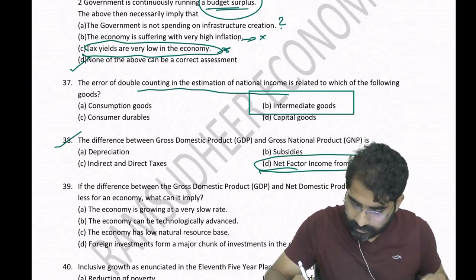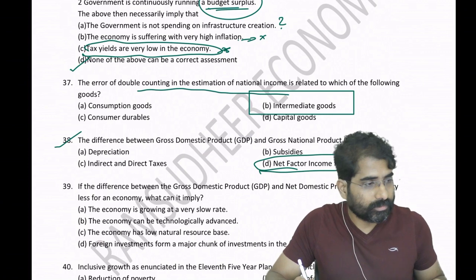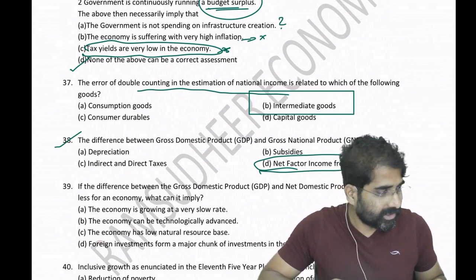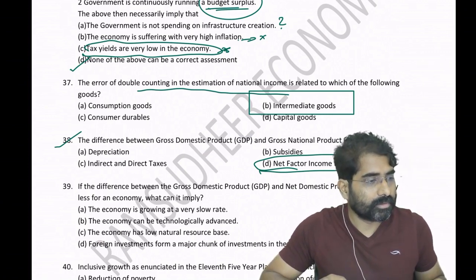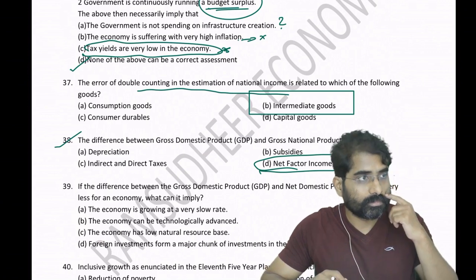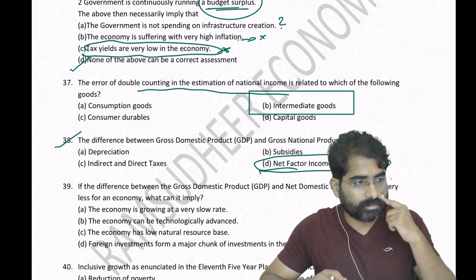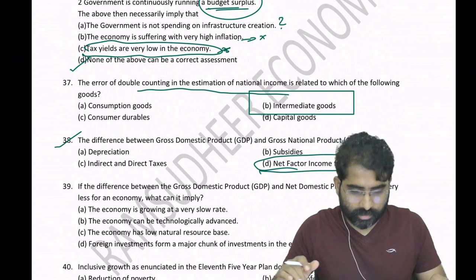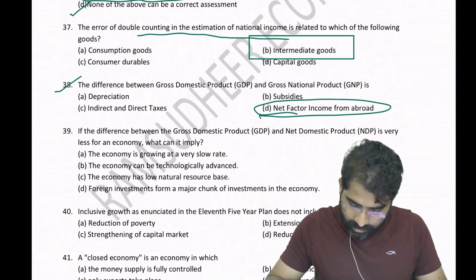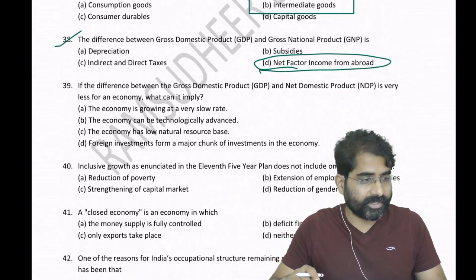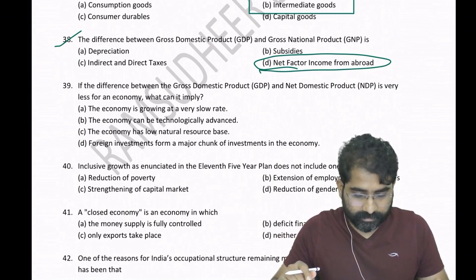Wait, one second. Yeah, you want me to explain that? Is it okay? No need. Okay, good. Then go to question number 39. Question number 39.